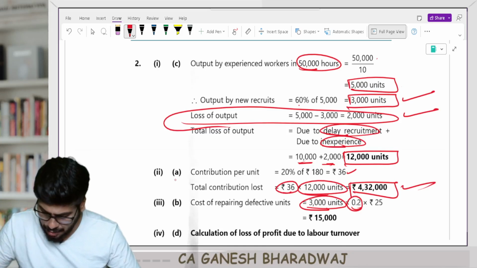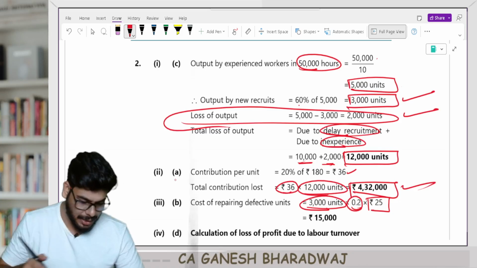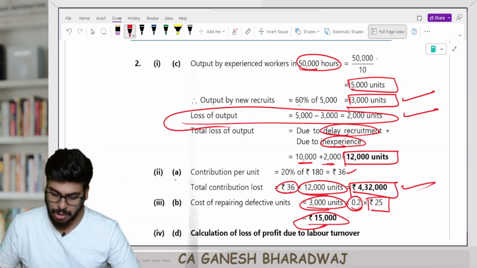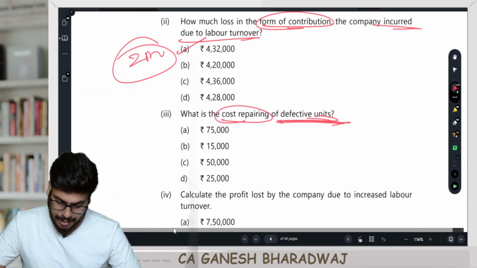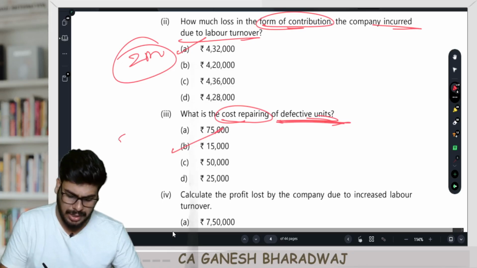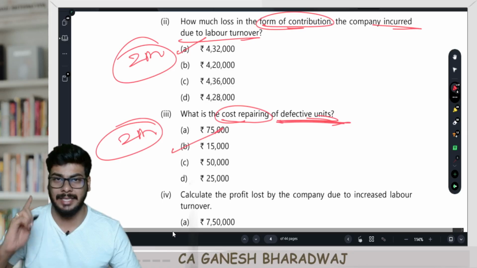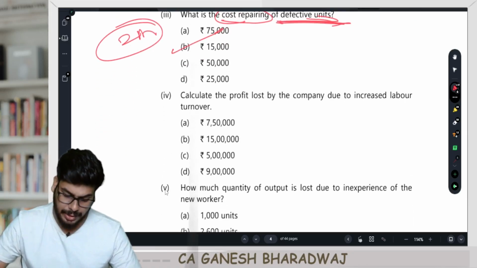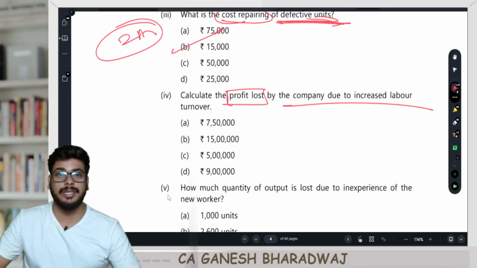Each of these 600 units had to be rectified at a cost of 25 rupees. How much is that, guys? That's going to be 15,000 rupees is the cost of repairing the defectives. Just go and take the right answer here. It's going to be B, 15,000. Another 2 marks. Enjoy. Clear with this. Have the confidence. It's as simple as that. Clear with this, guys. Next, calculate the profit lost by the company due to increased labor turnover.